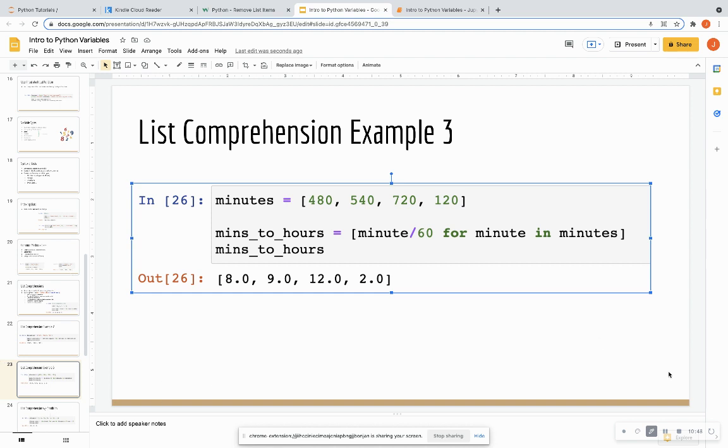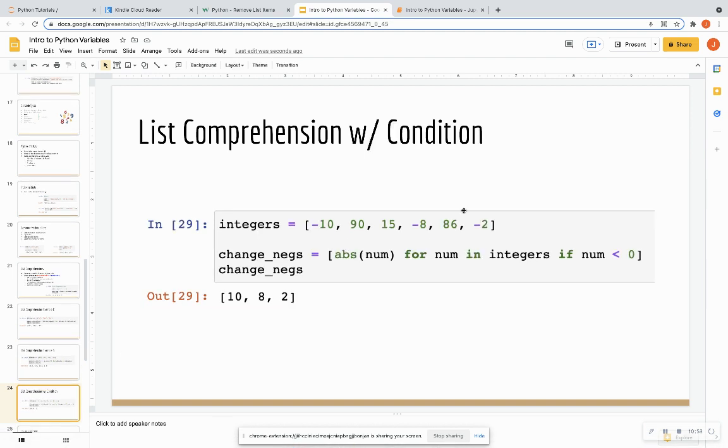So our next list comprehension example is going to be with a condition. And so here I have a list of integers, both negative and positive, and I want to take the absolute value of each number in that list if the number is less than 0. So here I only want to pull out my negative numbers, which is -10, -8, -2.